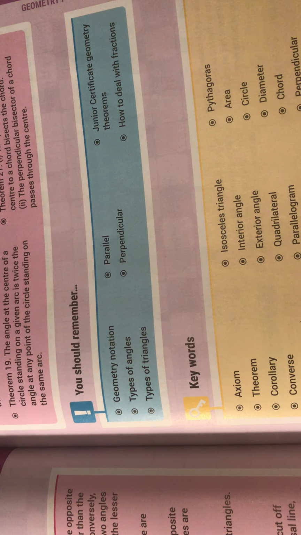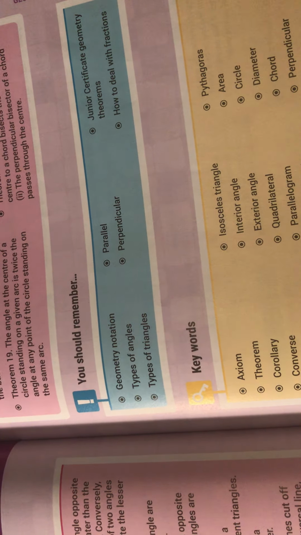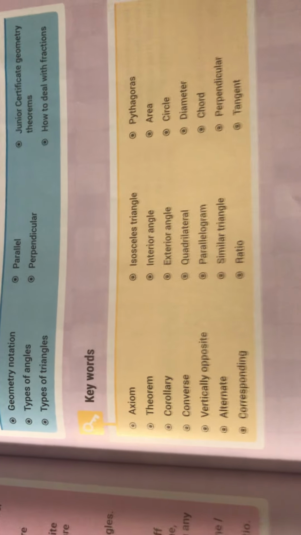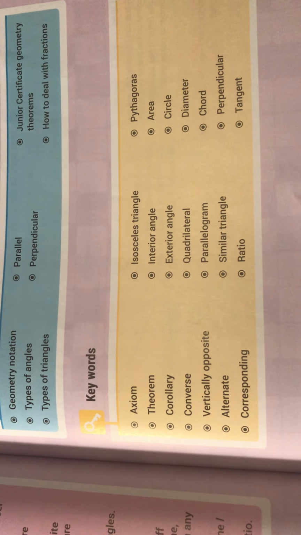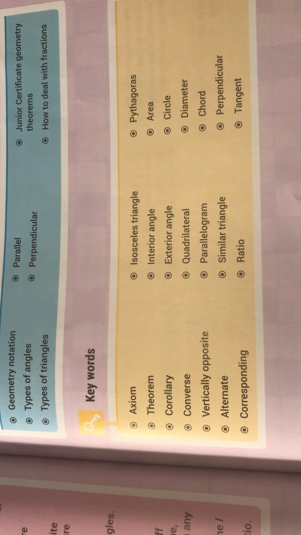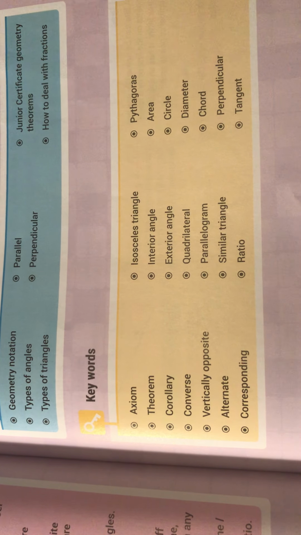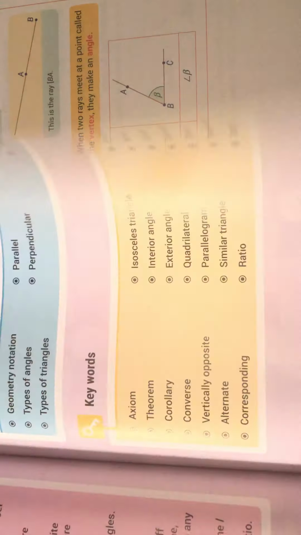Vertically opposite angles, alternate, corresponding, isosceles triangle, interior angles in a triangle, exterior angles, quadrilateral, parallelogram, similar triangles, the ratio of the sides in similar triangles, Pythagoras' theorem, the area of a shape, a circle, diameter, chord, the word perpendicular and tangent.